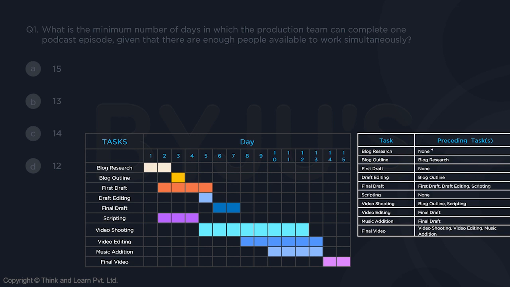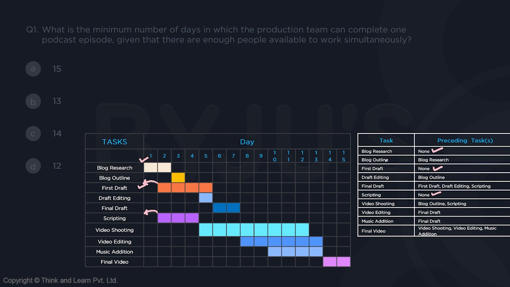Now, when I talk about blog research here, it does not need anything before that. So therefore, I can start it right from day one. I mean, at the beginning of day one. Is there any such task as well? Yes, there is the first draft. It also does not require any kind of preceding task. So can I say I can start my first draft from here? I can take it a day before. Similarly, when I talk about scripting, scripting also can go a day before. So it can also start from here. That is, blog research can start from day one along with first draft along with scripting.